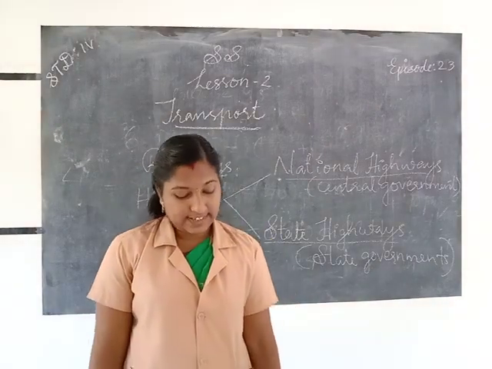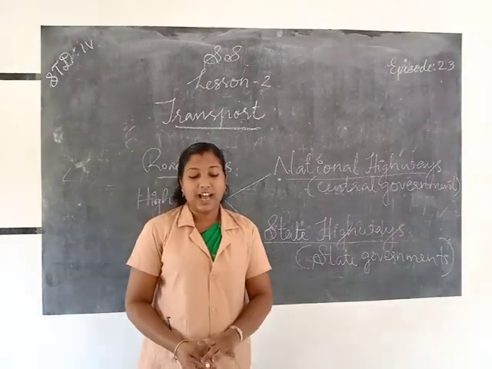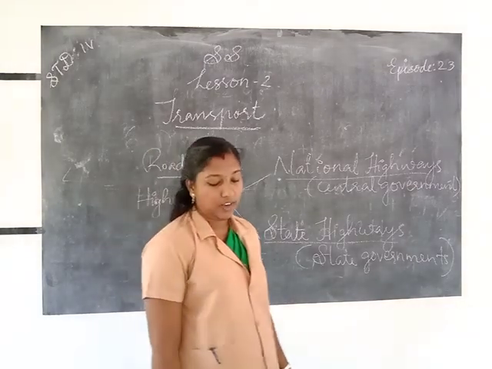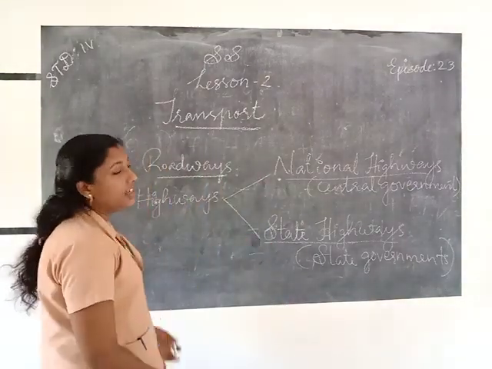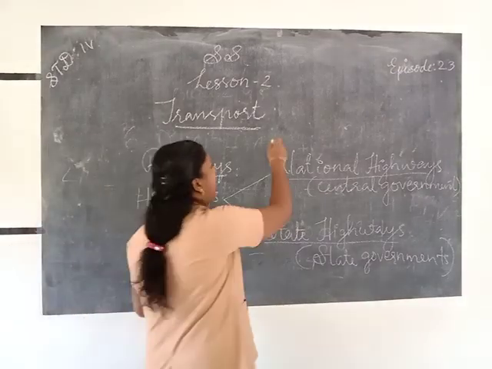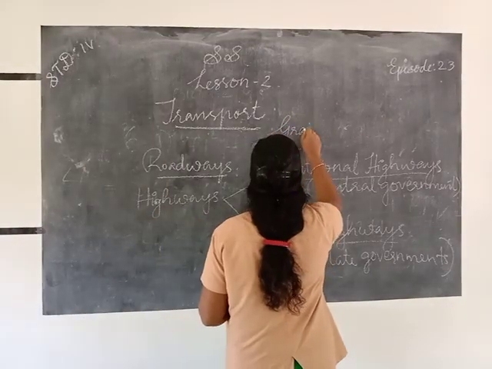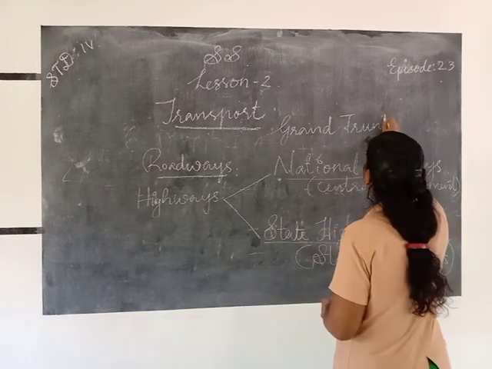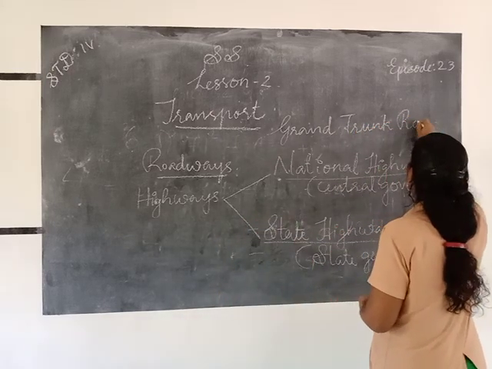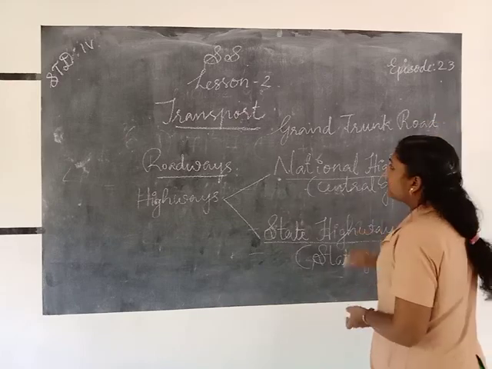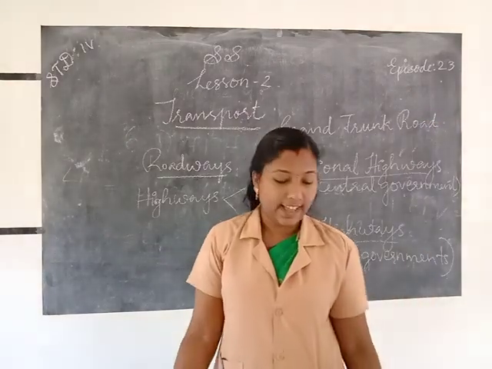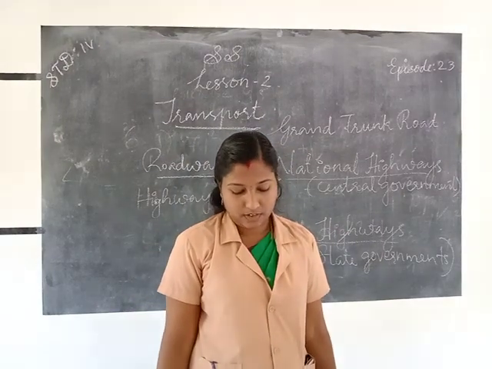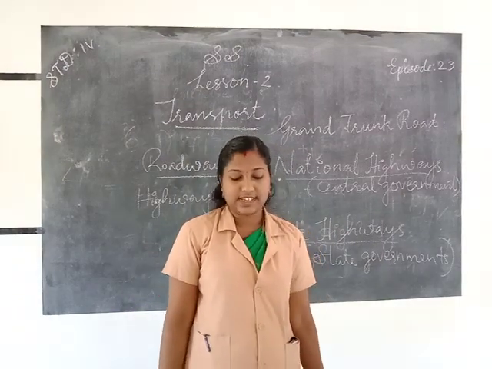One of the oldest highways is the Grand Trunk Road. Which is the oldest highway? Grand Trunk Road. Okay, Grand Trunk Road is one of the oldest highways.